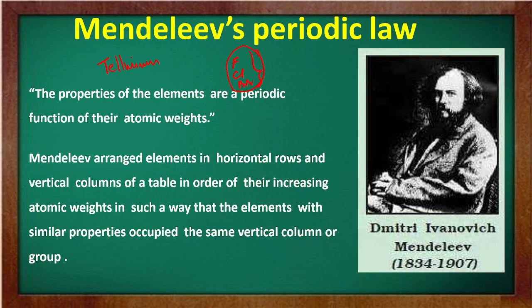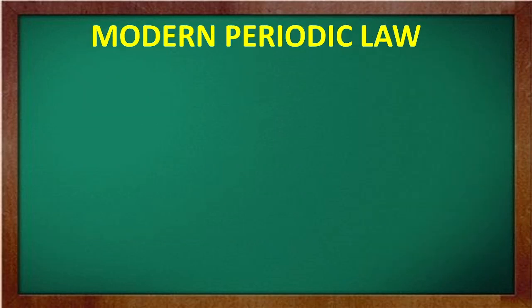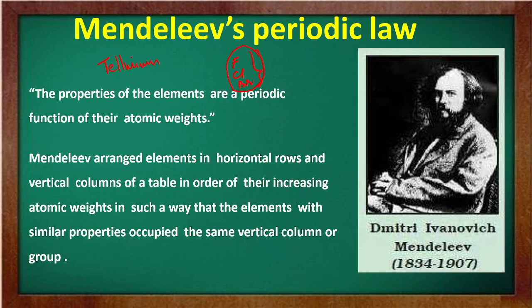At the same time, keeping the primary aim of arranging the elements of similar property in the same group, he proposed that some of the elements were still undiscovered, and therefore he left several gaps in the table. Certain elements, like gallium and germanium, were unknown at that time.